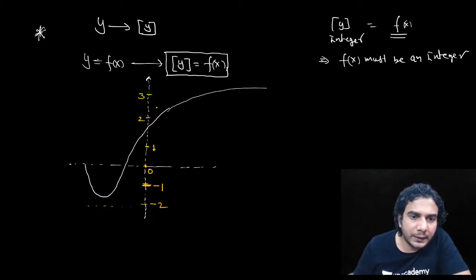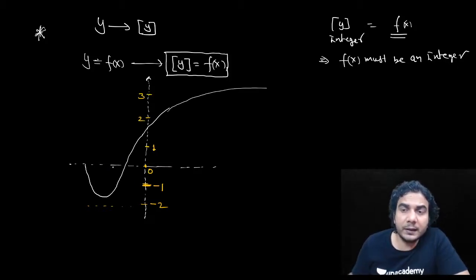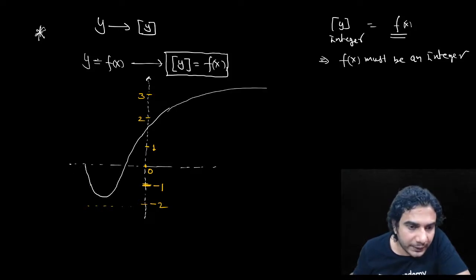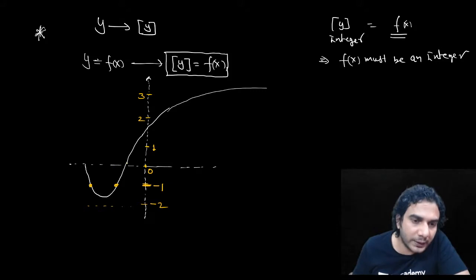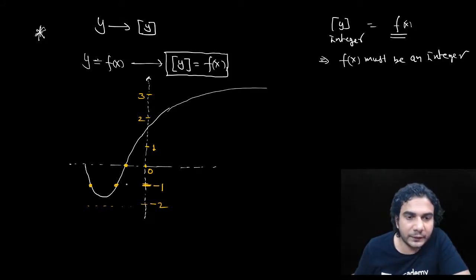All right, like that. So I'll mark the integral values of f(x). So -1 you can see will be occurring at 2 points. Here this function is equal to -1. At this point, for this value of x, f(x) is 0. For this value, this function value is 1. Here this value will be 2.